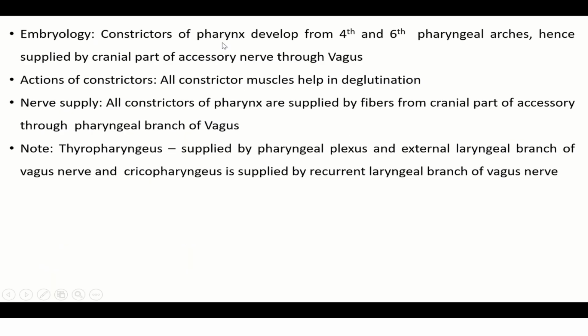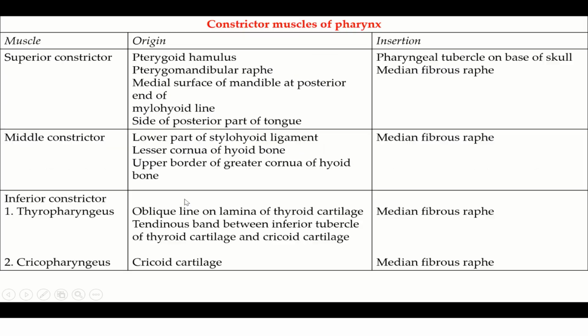Embryologically, the constrictors of the pharynx develop from the 4th and 6th pharyngeal arches, hence they are supplied by the cranial part of the accessory nerve through the vagus, except stylopharyngeus, which is supplied by the glossopharyngeal nerve. All the constrictor muscles help in deglutition. All constrictors of the pharynx are supplied by fibers from the cranial part of the accessory nerve through the pharyngeal plexus. Then thyropharyngeus is supplied by the pharyngeal plexus and the external laryngeal branch of the vagus, and cricopharyngeus is supplied by the recurrent laryngeal branch of the vagus.